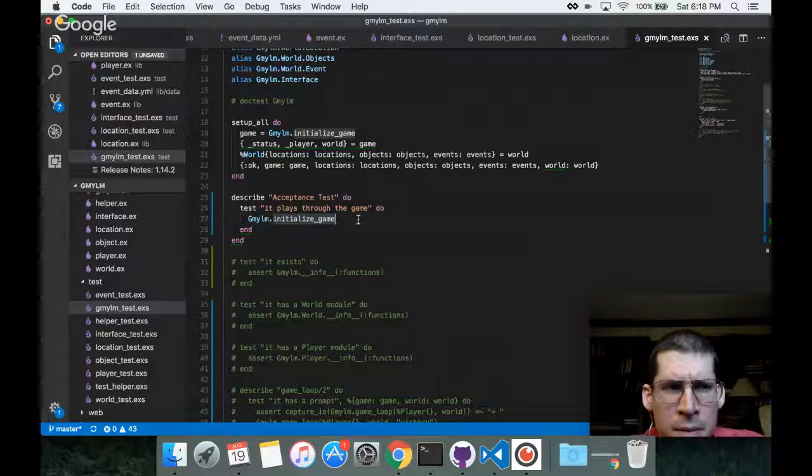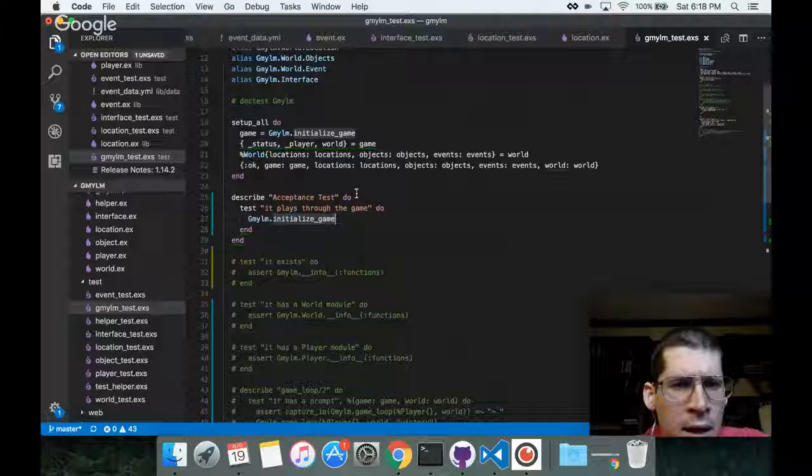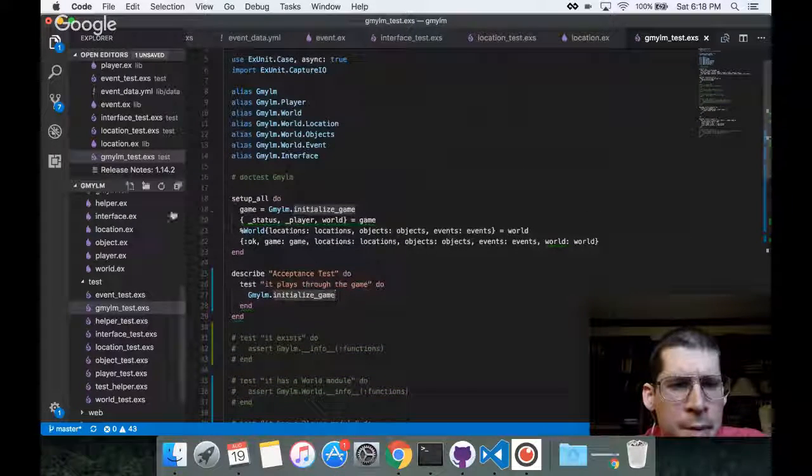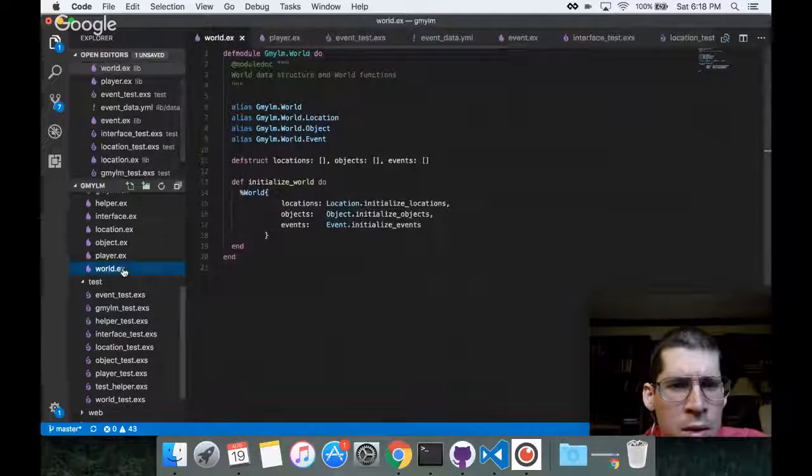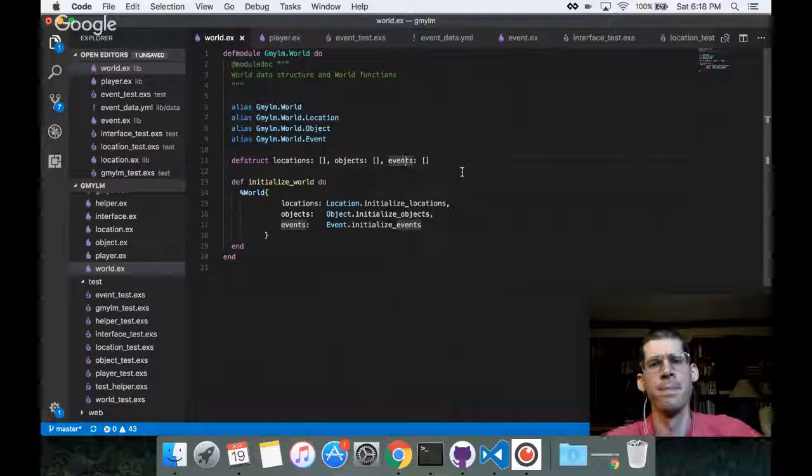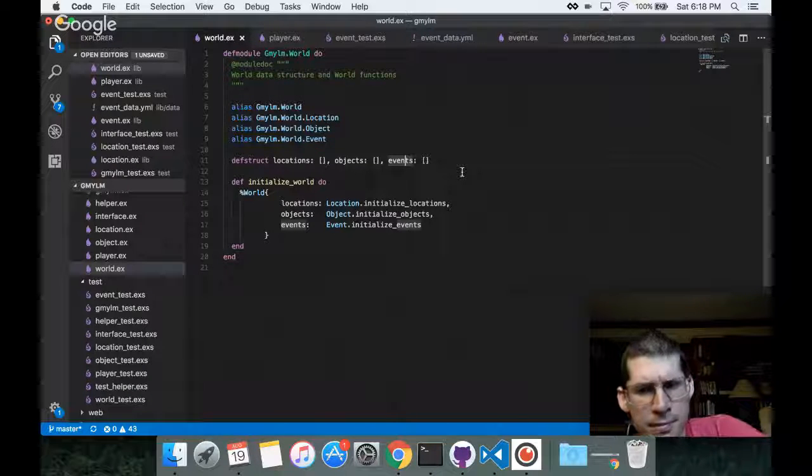The world, on the other hand, oh, that's interesting. So the player initializes to the default, but the world and the things within the world do not. So if I go over to the world, oh, no, yeah, see, locations, objects, events. That's interesting. I don't like that divergence. They should behave the same.